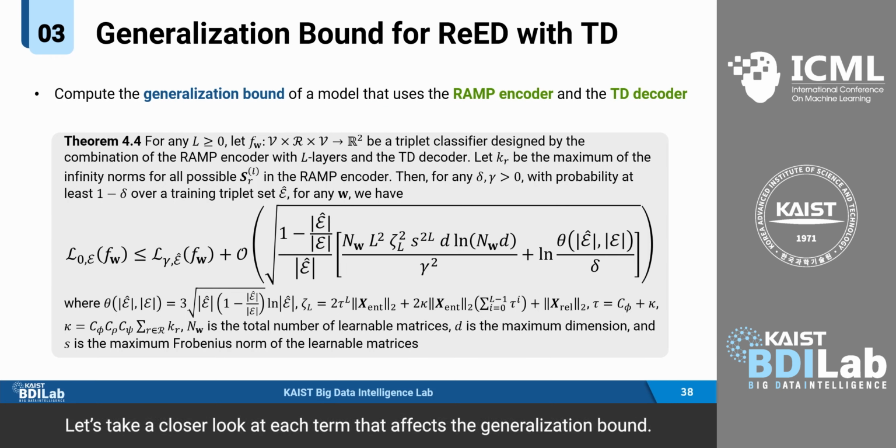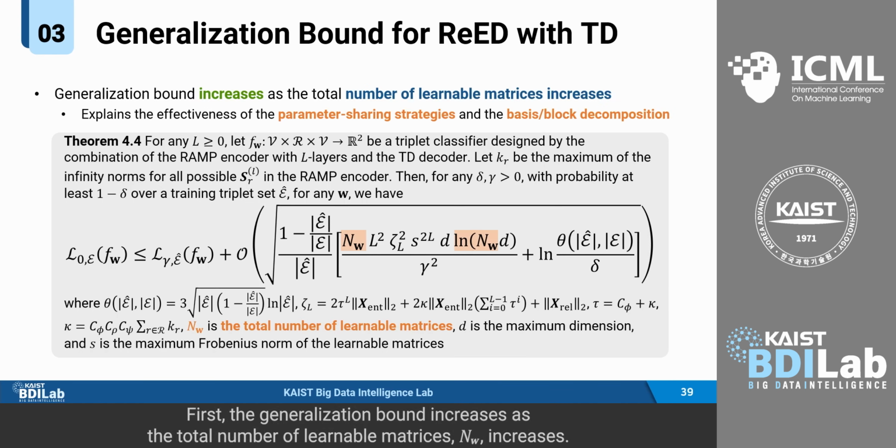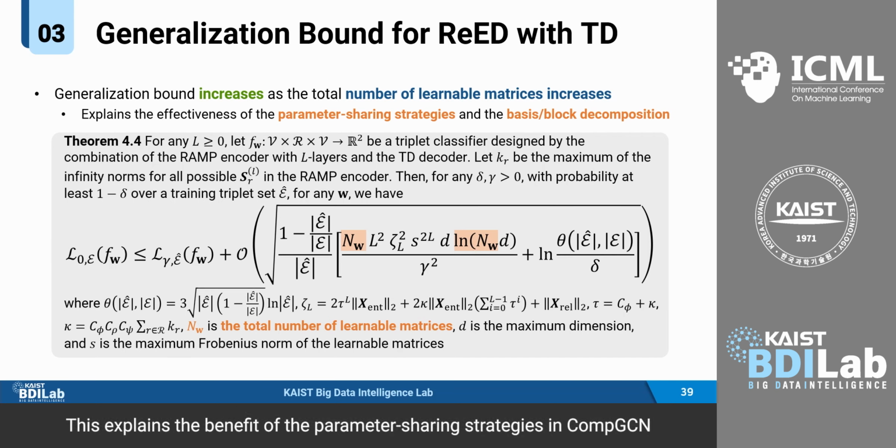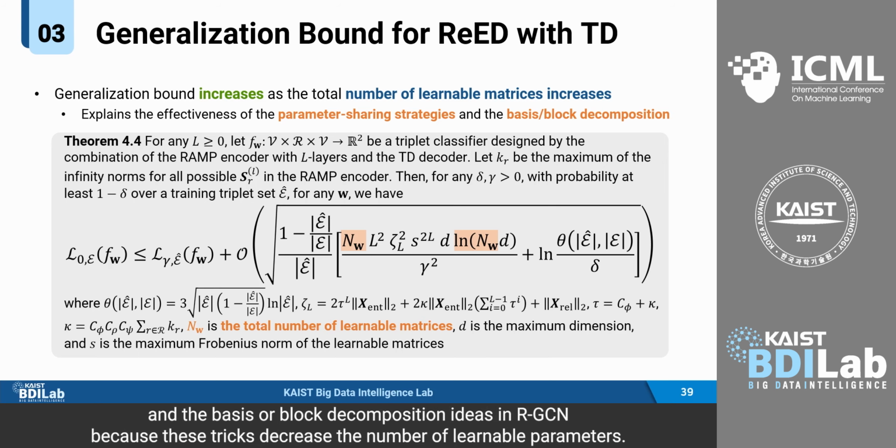Let's take a closer look at each term that affects the generalization bound. First, the generalization bound increases as the total number of learnable matrices, W, increases. This explains the benefit of the parameter sharing strategies in CompGCN and the basis or block decomposition ideas in RGCN, because these tricks decrease the number of learnable parameters.